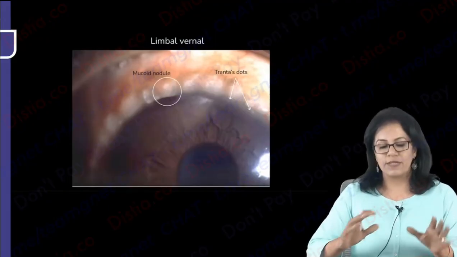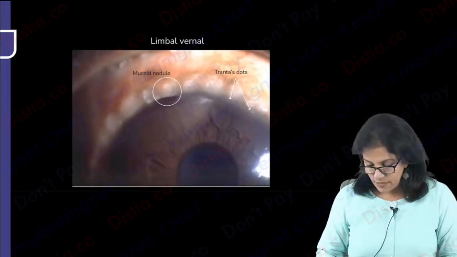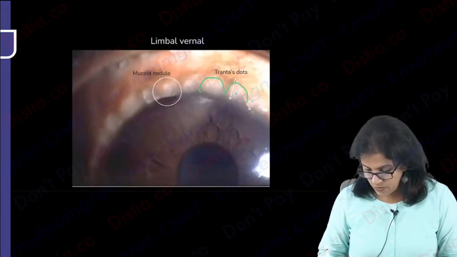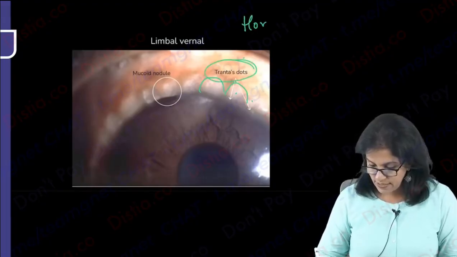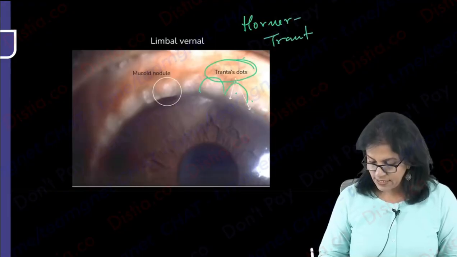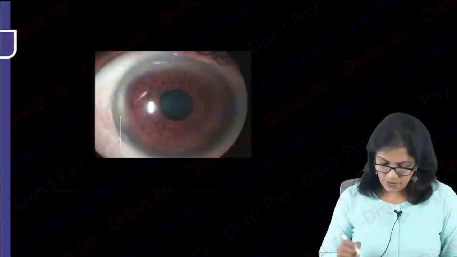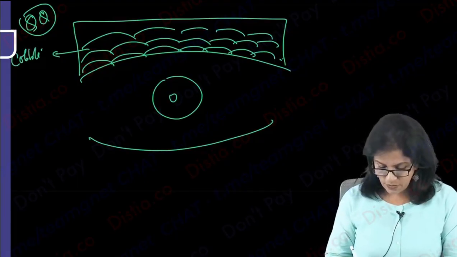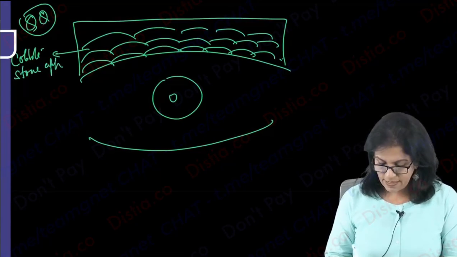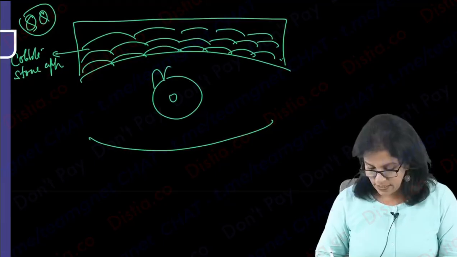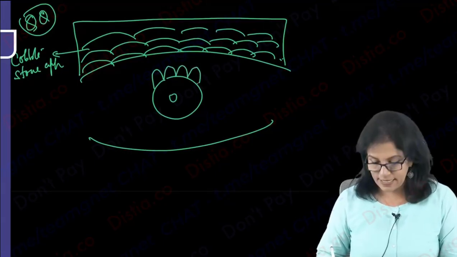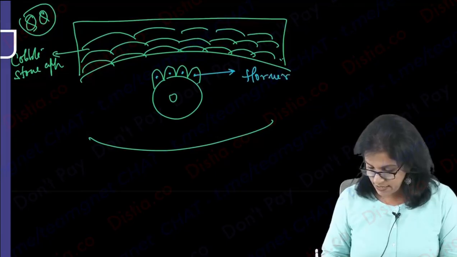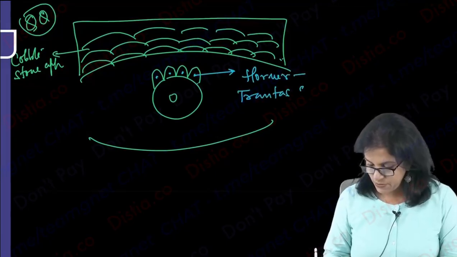Just have a look at the slides. We'll go back to the diagrams. So this is what is papillary reaction at the limbus. And at the center, as you see, these dots, these are called Horner-Trantas spots. We'll draw together. Just keep listening. Okay. Let's go back to the diagram. So this is your cobblestone appearance. You just label it as cobblestone appearance. And this is your papillary hyperplasia at the upper limbus. And at its center, these whitish dots, this is what is Horner-Trantas spots. This is also double Q.